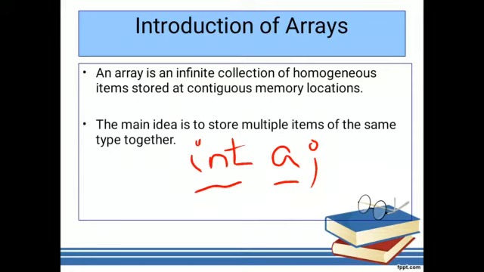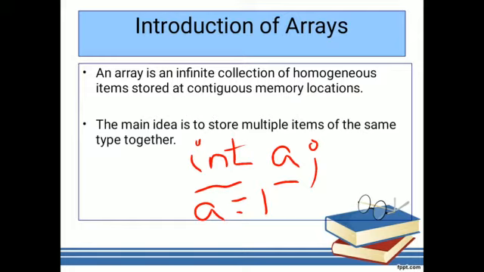That means if you want to store values in a, which is of integer type, we can store any integer value, but at a time we will store only one value in this a. How will we store? For example, a is equal to 1. That means the value of a is 1 now.